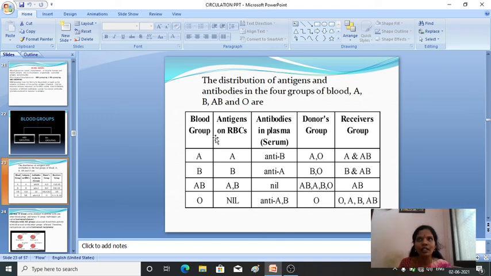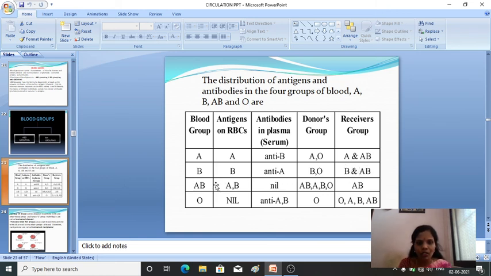So again, the person who is having blood group A can donate blood to group A and O, and he can receive the blood group of A and AB both. Then B, the donors: he can donate blood to the B group as well as the O group. Whereas the person who is having blood group B can receive blood from the B group as well as AB both.